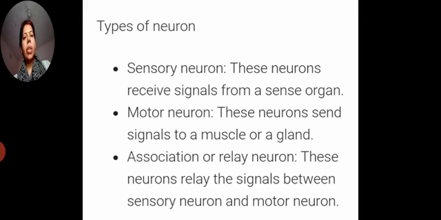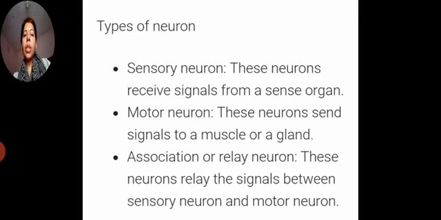We also call it a mixed neuron. Okay, so the first thing is sensory neurons. These neurons receive signals from the sense organs and pass them to the brain. And motor neurons send signals to a muscle or a gland.